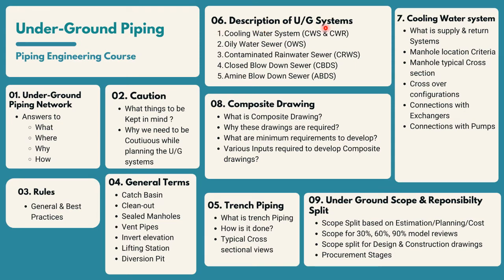Then we are going to cover these 5 UG systems: cooling water, supply and return, then the open systems, then the closed system. Oily water sewer and contaminated rainwater we are going to discuss as open underground networks, then the closed networks. So we have divided these into cooling water, open and closed networks. Each and every network will be discussed in detail.